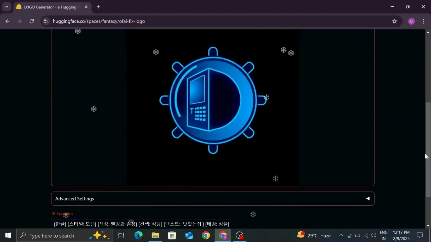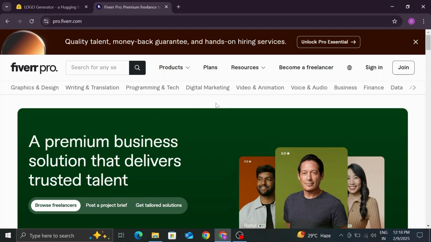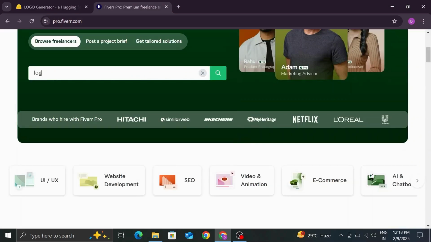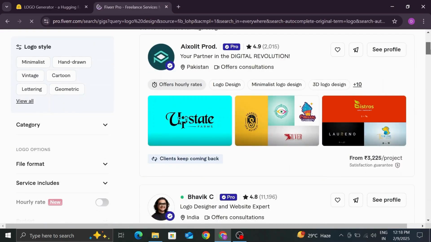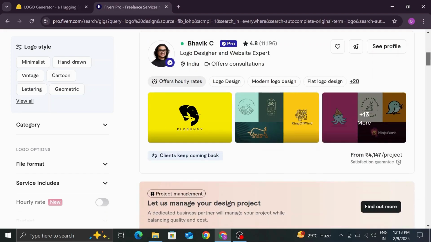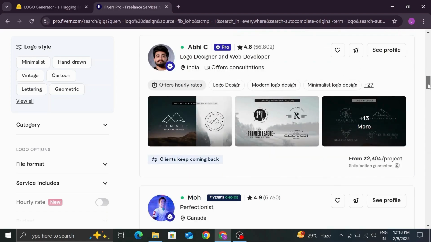Now I am going to explain how to earn by doing this. I already told you in my videos about Fiverr. So I am going to show how much freelancers charge for logo designing. This is the Fiverr website. Let's search logo design. You see, there are plenty of freelancers charging 1000 to 4000 for one logo. If you get 10 projects, then it easily earns you 10,000 rupees.